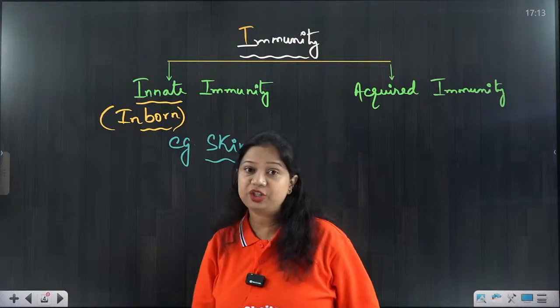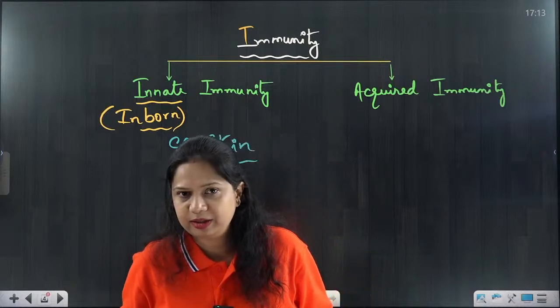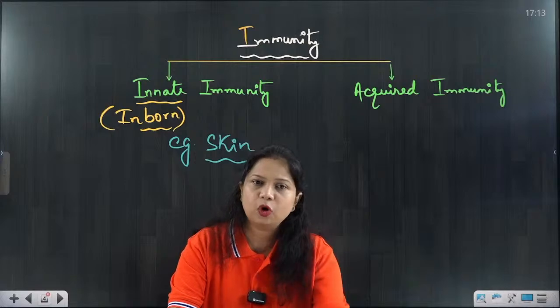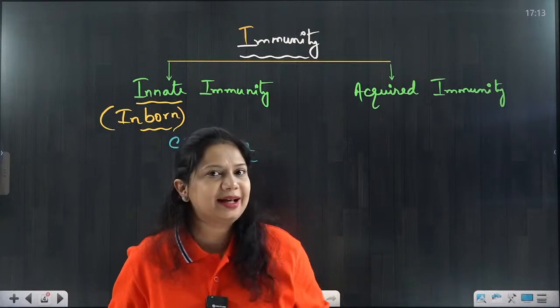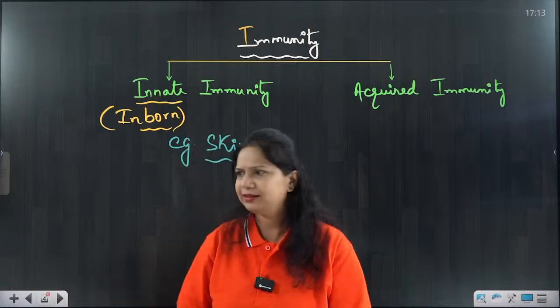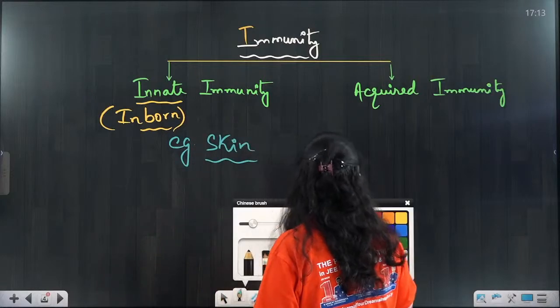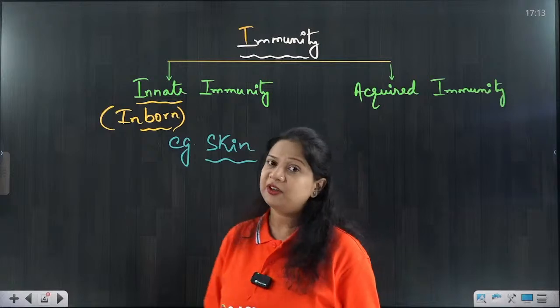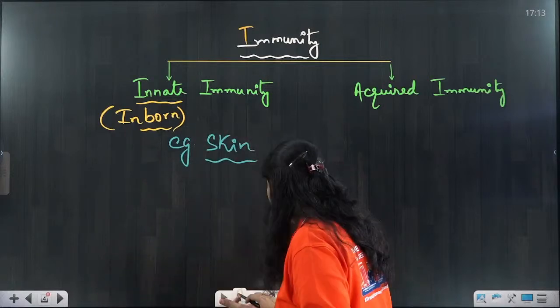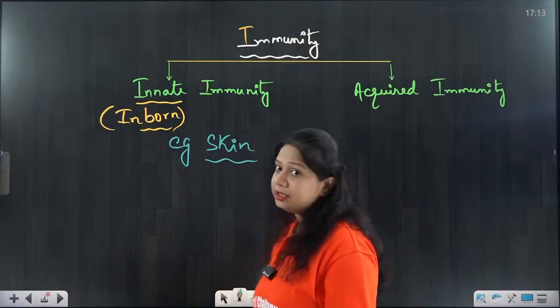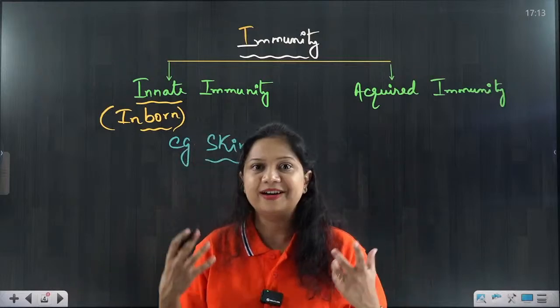Skin is the major part of the innate immunity. Can you guess some more other components that we are born with and acting as the immunity? Yes, think what we are born with and protecting us from various types of infections. For example, we all know just immediately after birth, the child is supposed to cry.